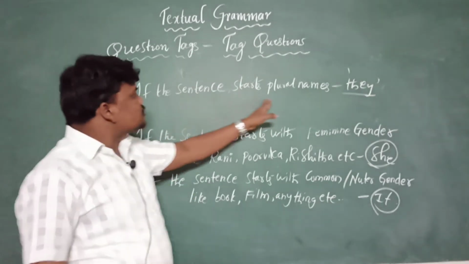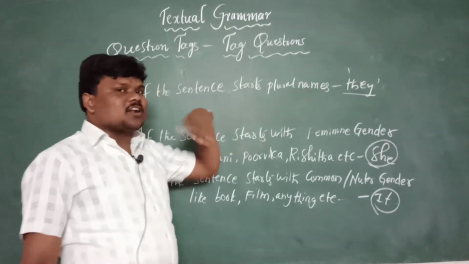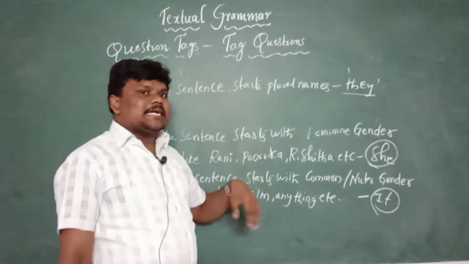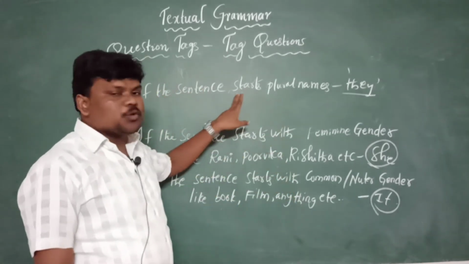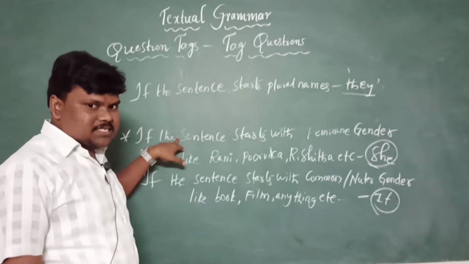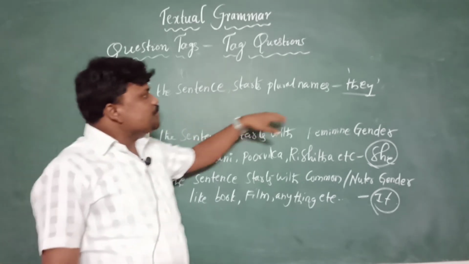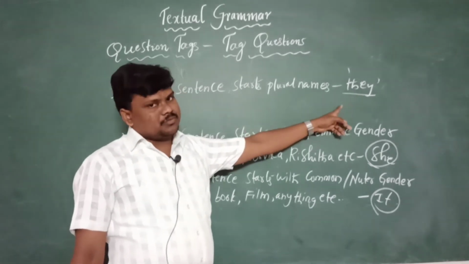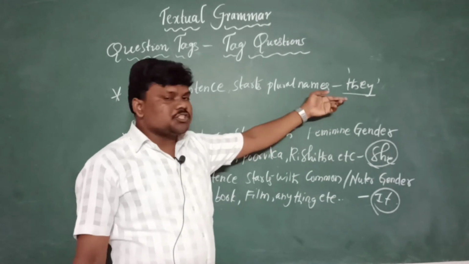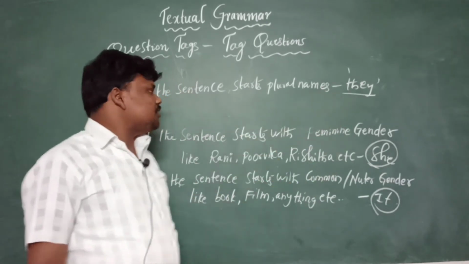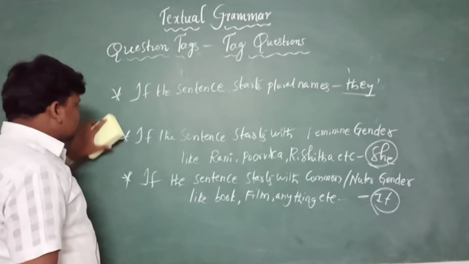If the sentence starts with plural names like Raju and Ravi, and I and she, like that, if two nouns are there in the starting place, in the subject place, we must change those into a pronoun. If any two are there, we need to change that into the pronoun they, compulsory. Well dears, yes.